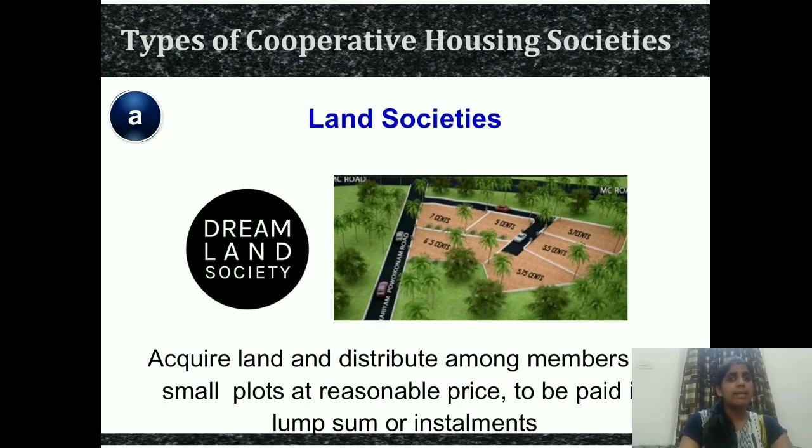Land society means they acquire land and then distribute among the members small plots at a very reasonable price. Either they will pay the amount of that plot as a lump sum, or even they can give installments. So they give the land directly, and now each one will make their house themselves.